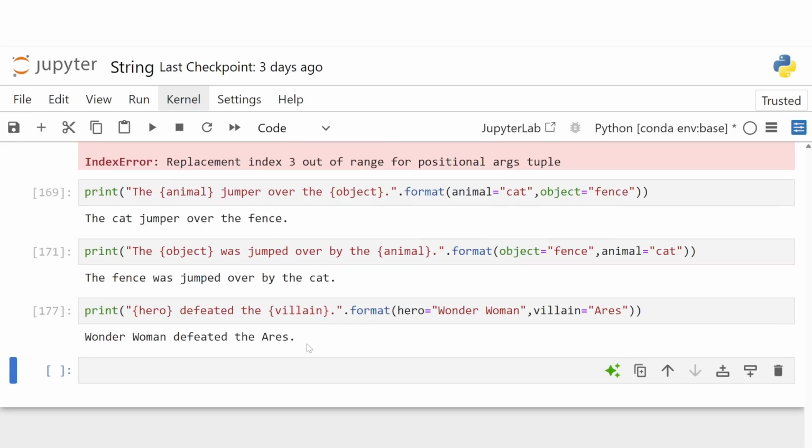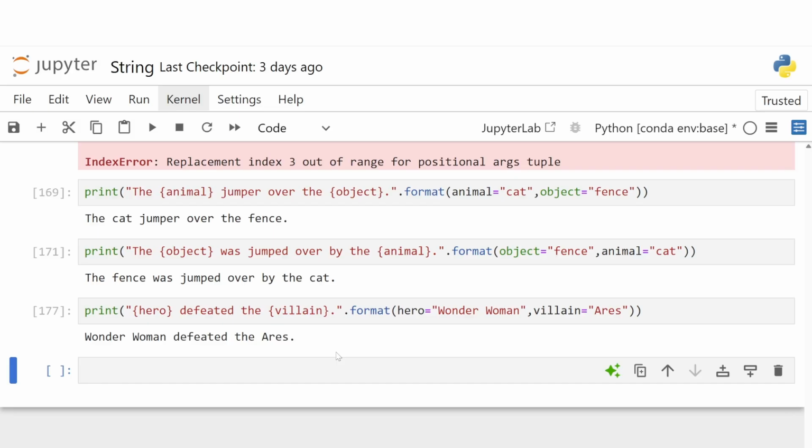And if you want to make it more fun, we can try renaming the keys as well. For example, "{hero} defeated the {villain}", .format(hero=Wonder Woman, villain=Ares). So Wonder Woman defeated Ares. If you change the key names in the string, make sure to update them in the format method too, or Python will raise a KeyError.